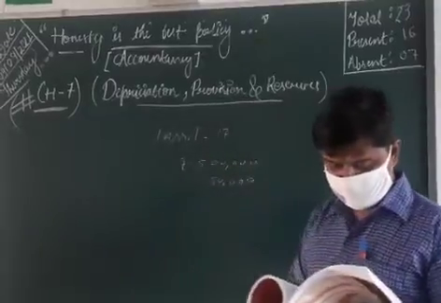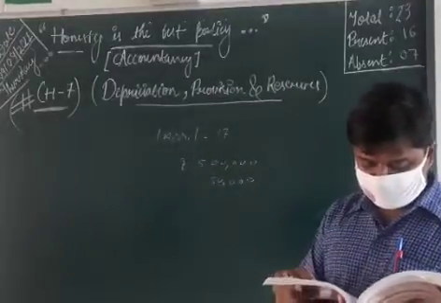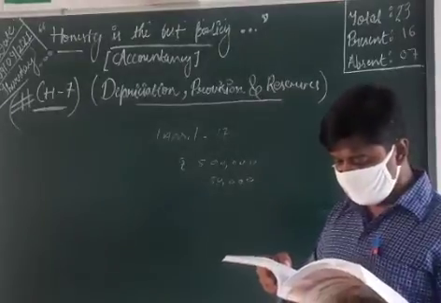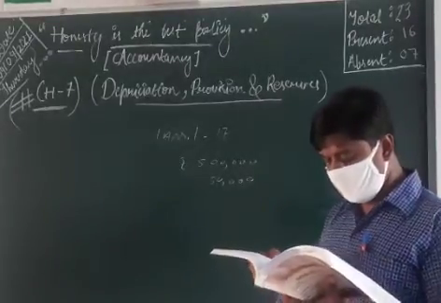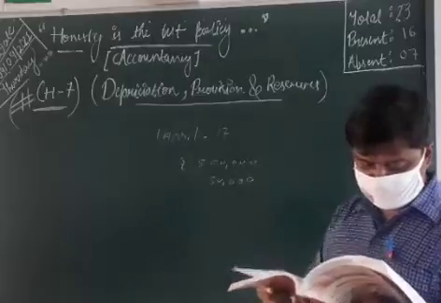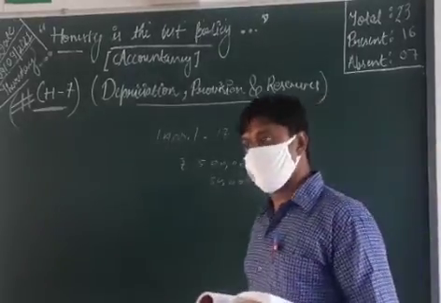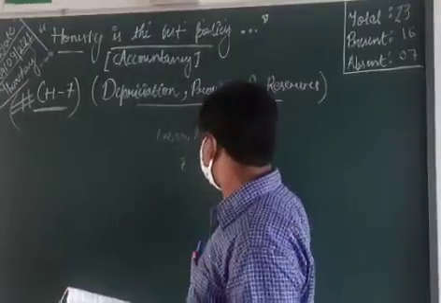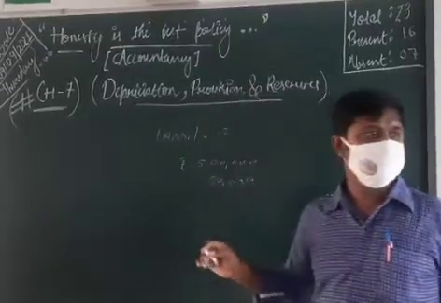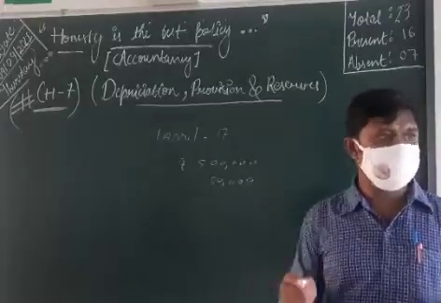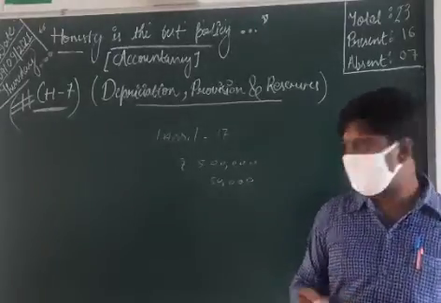Clear, no? Next is that the salvage value of the plant after its useful life of 10 years is estimated to be rupees 10,000. That means after 10 years, they assume that that plant, that machine's value may be only 10,000. Clear now?